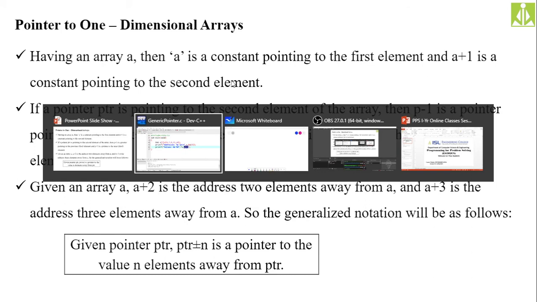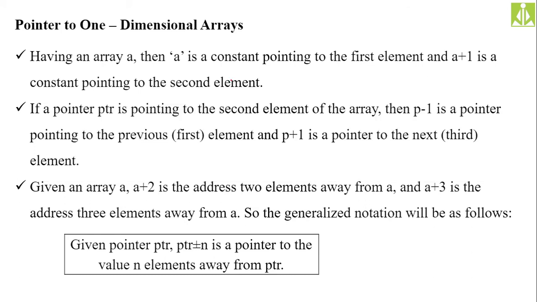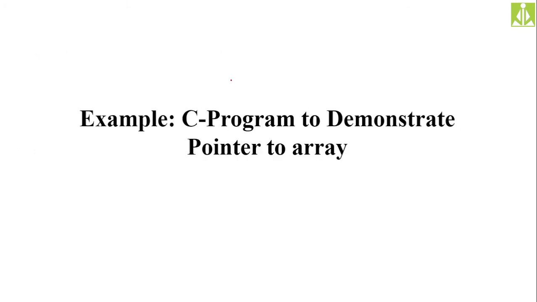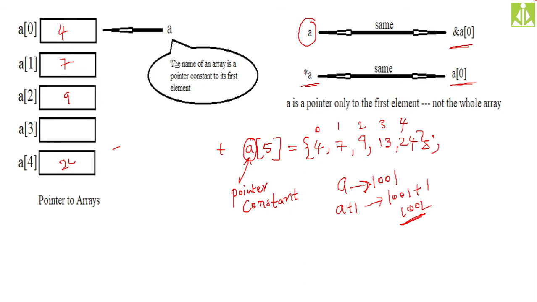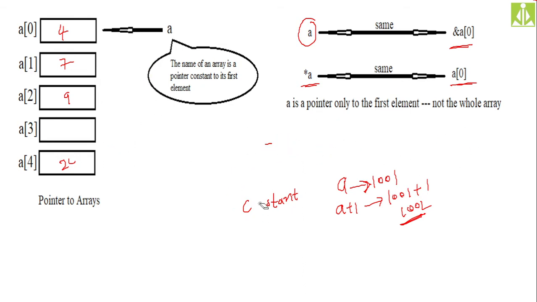So let us say you are taking a pointer constant. In this array only I am taking, take this same example. I will take the eraser to rub all these things. As we have taken here, the pointer to the first element, because we are using the array name itself.